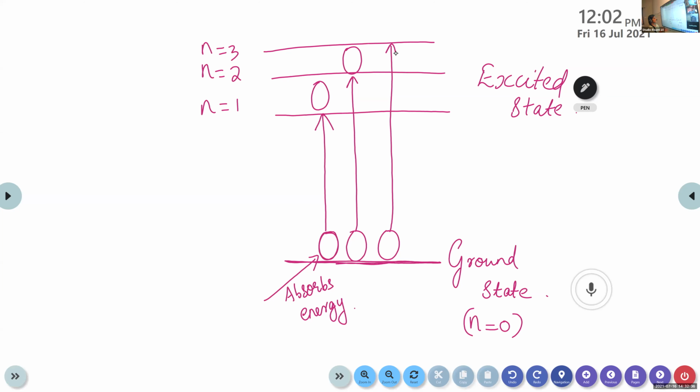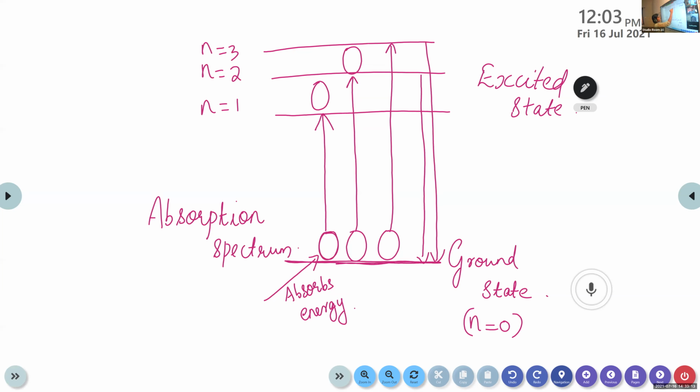Okay. So when they absorb energy and move to this excited state, absorption spectrum is obtained. Absorption spectrum. Atoms or molecules in the ground state absorb energy and jump to the excited state. And this excited state is considered as an unstable state. So the particles in this excited state will go back again to this ground state.